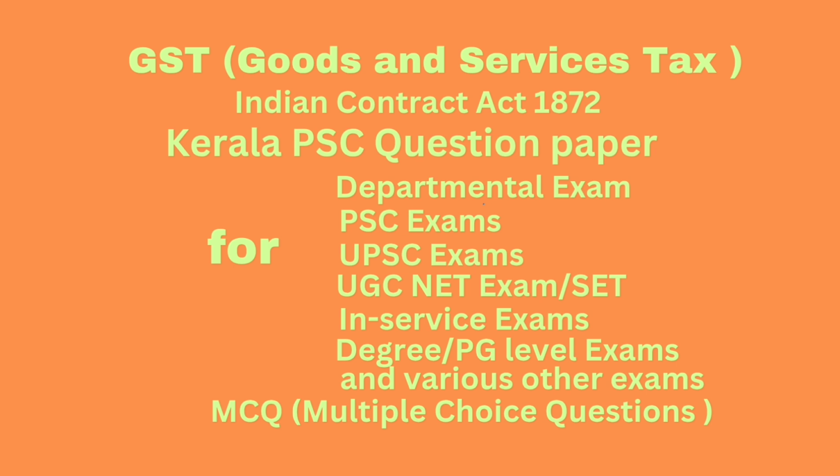Question number 40. Table 12 of GSTR 1 contains, answer, HSN-wise summary of outward supplies. Then question number 41. Table 13 of GSTR 1 contains, answer, documents issued during tax period. Then question number 42. Deductor deducting tax under section 51 is required to file GSTR 7 monthly. Answer, within 10 days after the end of such month.